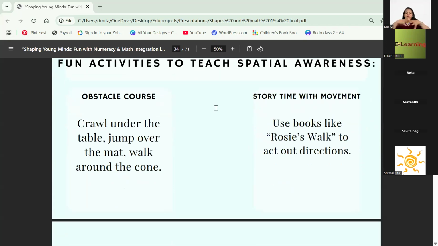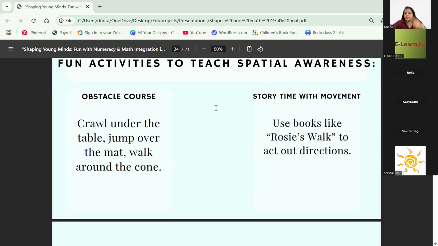Obstacle course. I used to do it. We used to have a soft gym in the school where there's a tunnel and a little slope or something, and we would change it and keep it. At home, when I wanted to do it with my children, we used pillows, sofa, or whatever we would get, and we would make an obstacle course. Like there is a pillow, so you have to jump over the pillow. Then we keep a chair, so go under the chair, now climb up on the sofa, now jump down, something like that. So they are getting that understanding.